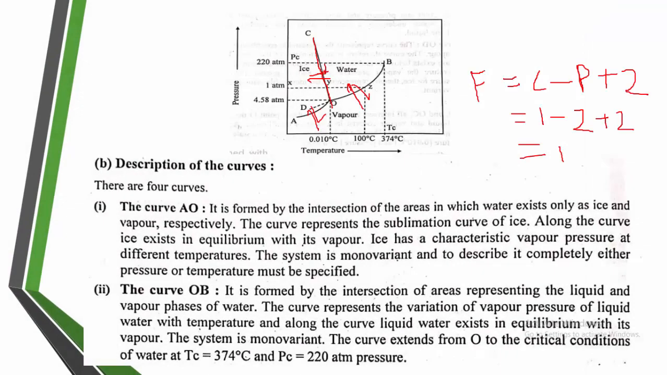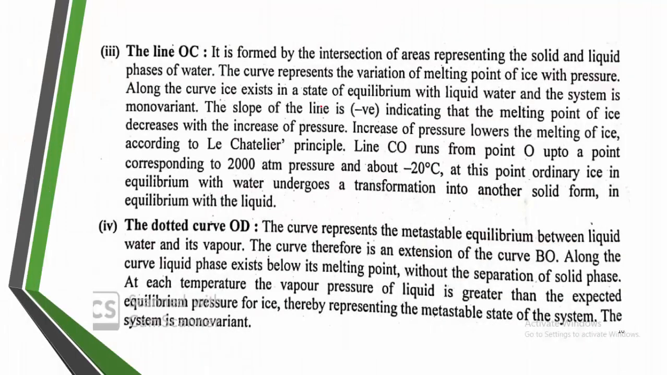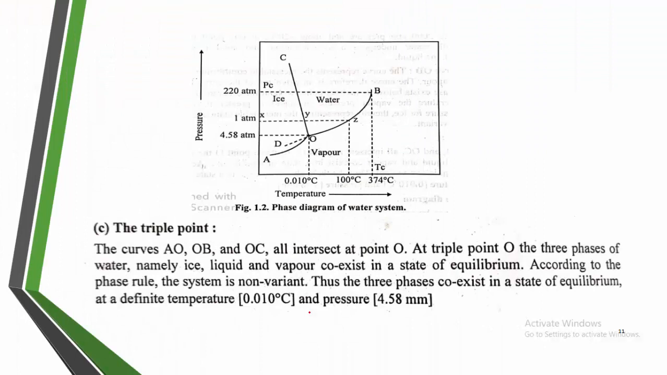One more thing: the dotted line OD indicates a metastable equilibrium between liquid water and vapor, which is the supercooled phase of the system. Next is the triple point, a very important point that we are going to discuss. First we discussed the area under the curve, which is bivariant, and a point on the curve, the state of equilibrium, which we saw is monovariant.